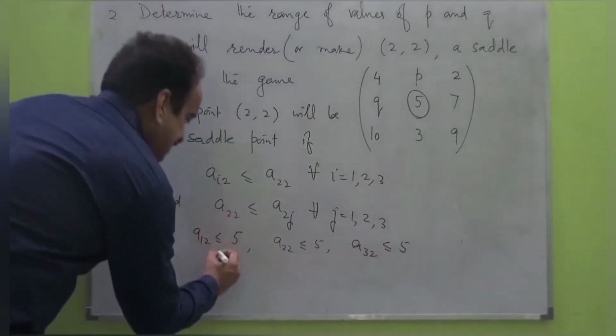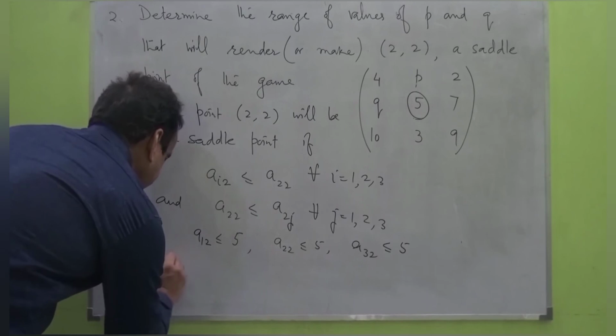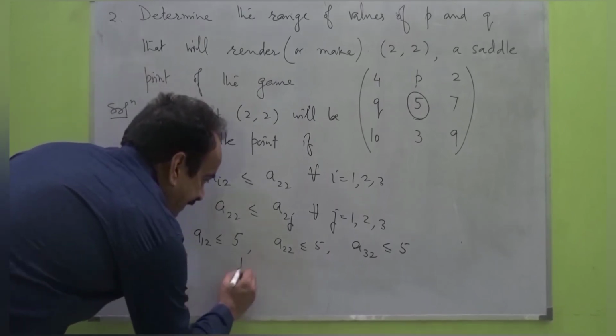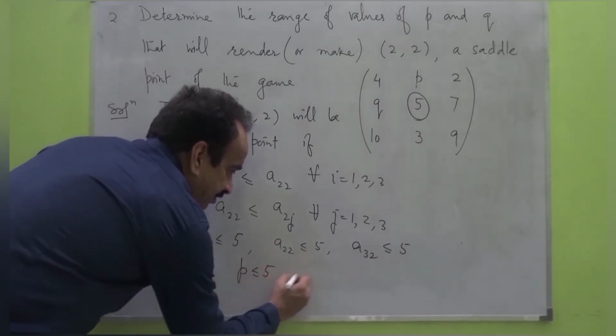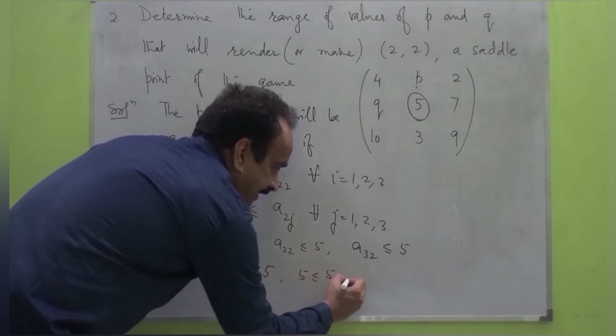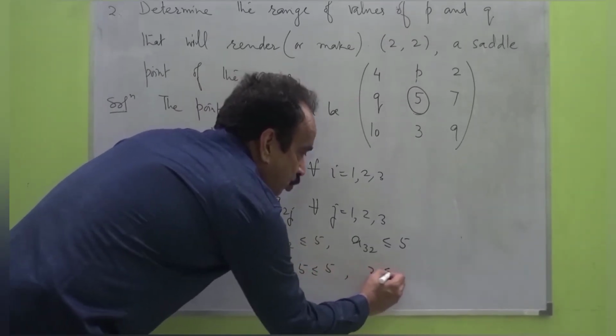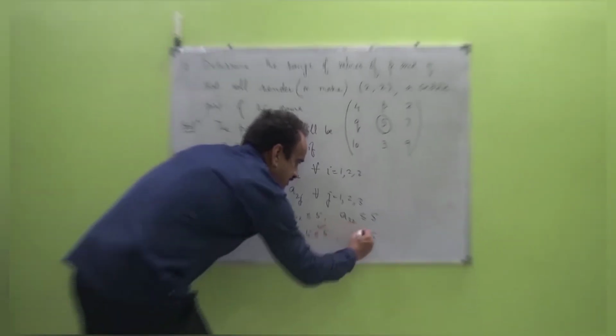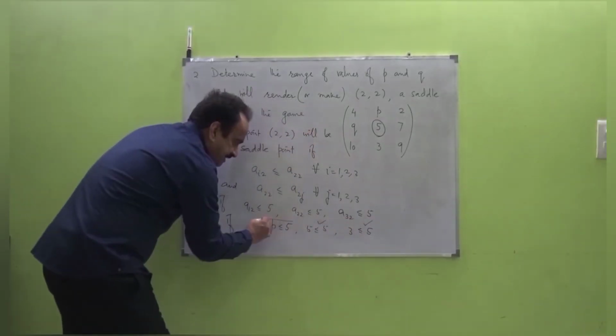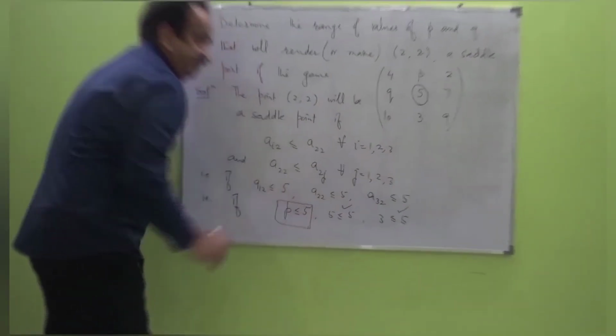So this means that P is less than or equal to 5, 5 is less than or equal to 5, and 3 is less than or equal to 5. Look at this, it holds. So we must have P less than or equal to 5.